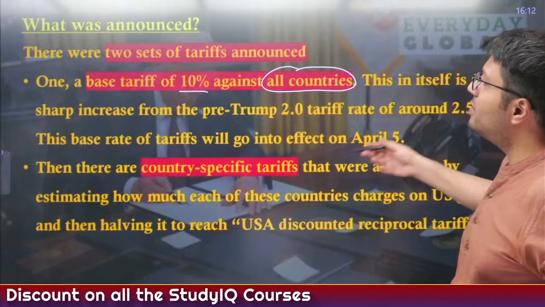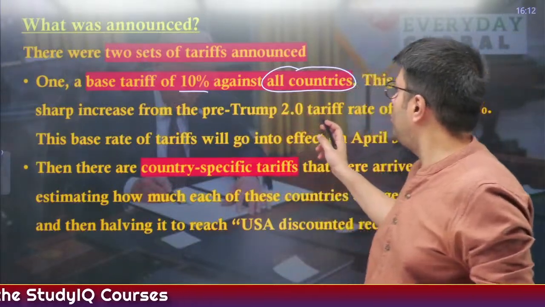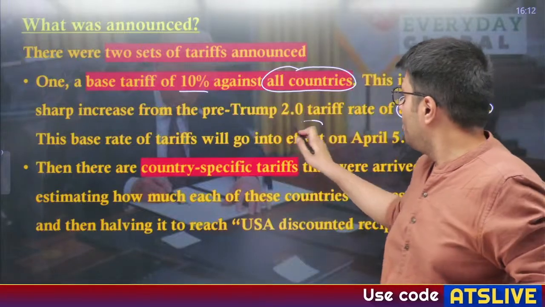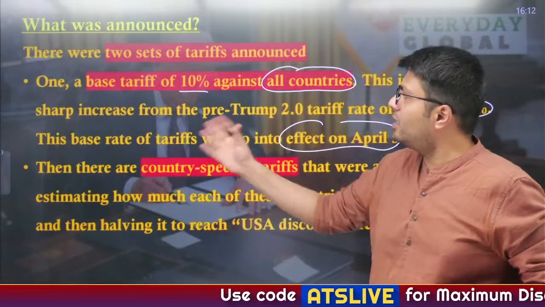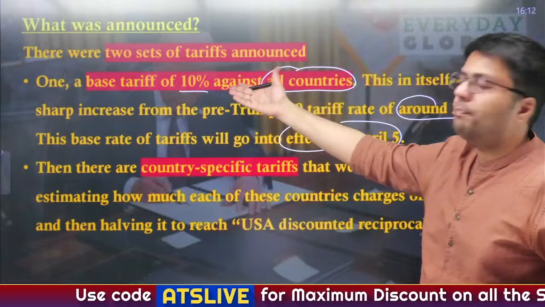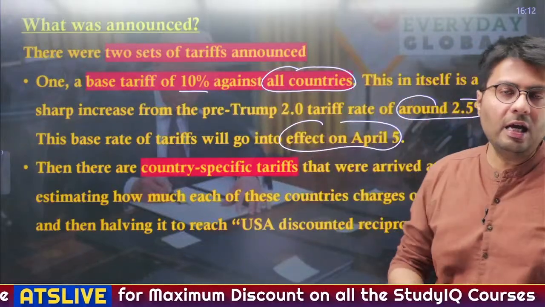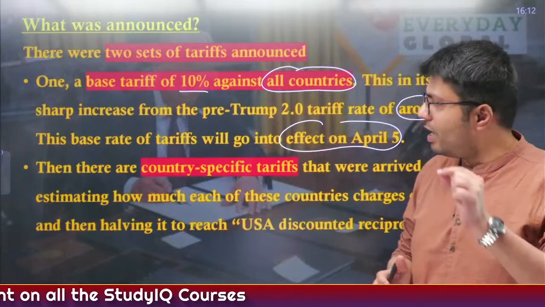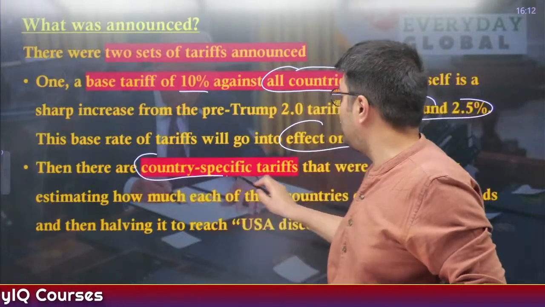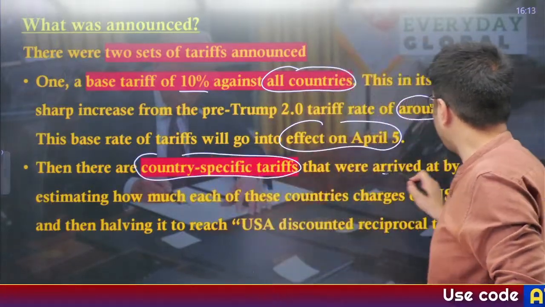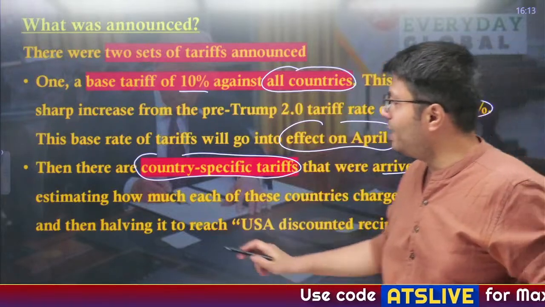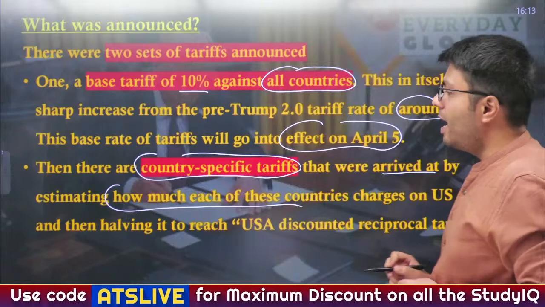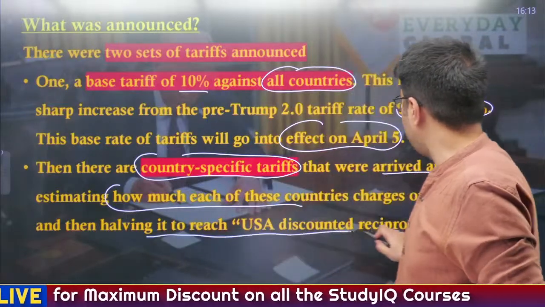Now this itself is a sharp increase from the pre-Trump 2.0 tariff that was around 2.5%. This was in effect until April the 5th, and after that the new base tariff of 10% will be applied, which is much higher than the previous tariff imposed by the US government. In addition to this base tariff, another country-specific tariff has been imposed, which was arrived at by the US government by estimating how much each of these countries charges on US goods and then halving it to reach the US discounted tariffs.